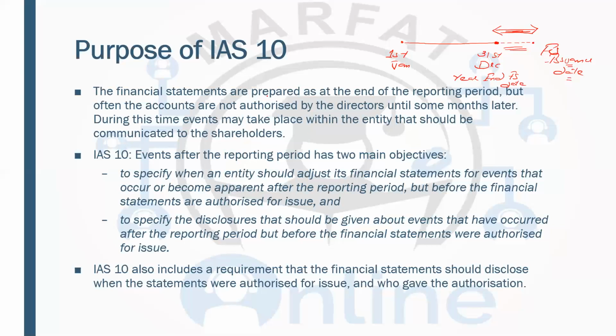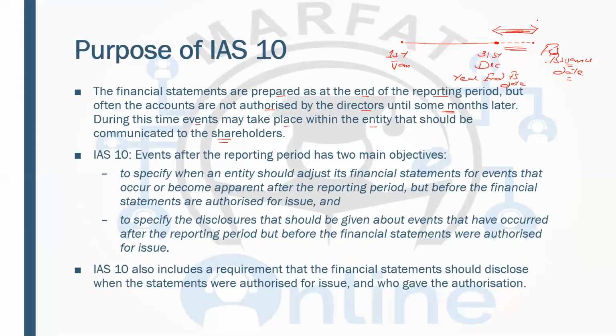The financial statements are prepared as at the end of the reporting period. But often the accounts are not authorized by the directors until some months later, because they are finalizing it and the audit is going on. During this time, events may take place within the entity that should be communicated to the shareholders. There are events which have a connection with this year end.